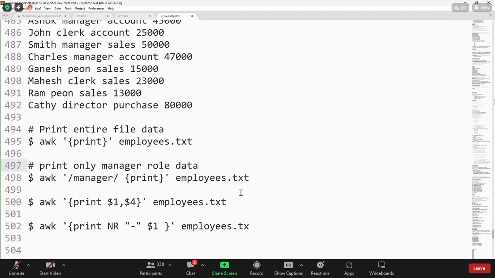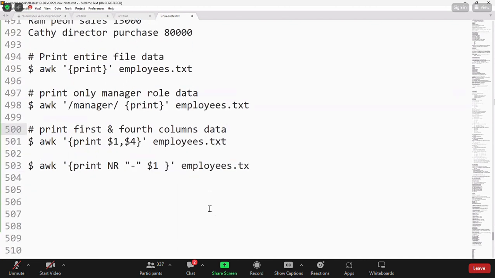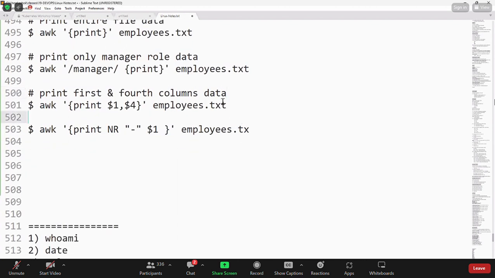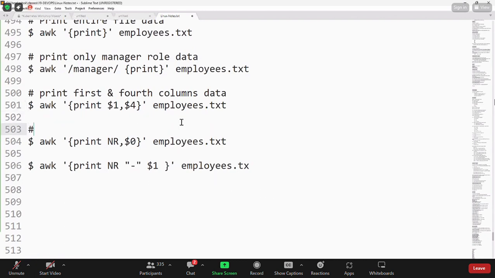Print first column and fourth column data. Print the file data along with the line numbers.